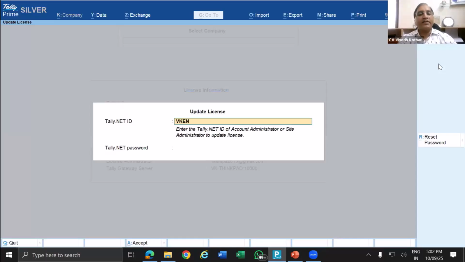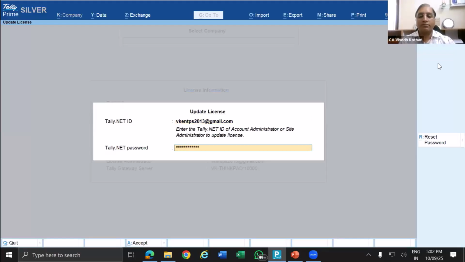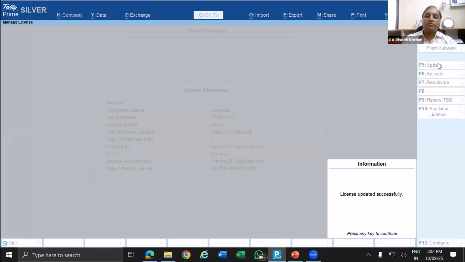So give the email address. And once you get this screen, license updated successfully. That means now first step, you have given eligibility, you have given the OTP, completed. Second step, you have updated the license.